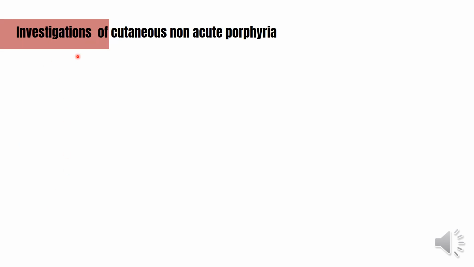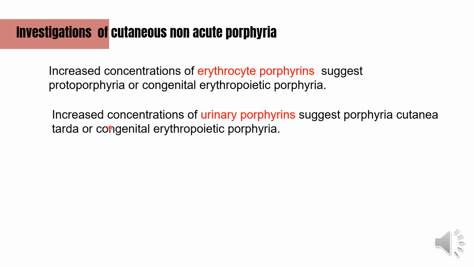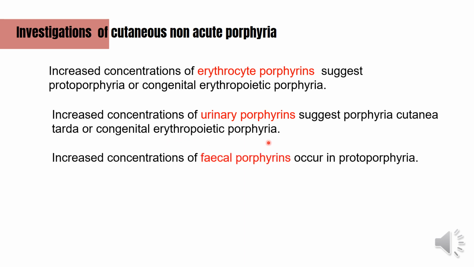Investigations of cutaneous non-acute porphyria. We measure the porphyrin concentration. If there are increased concentrations of erythrocyte porphyrins, this may suggest protoporphyria or congenital erythropoietic porphyria. If there is increased concentration of urinary porphyrins, this may suggest porphyria cutanea tarda or congenital erythropoietic porphyria. Increased concentrations of fecal porphyrins occur in protoporphyria.